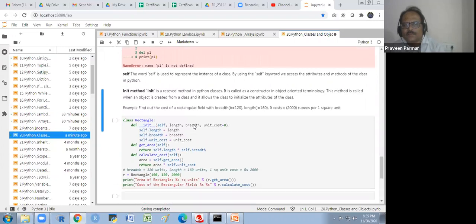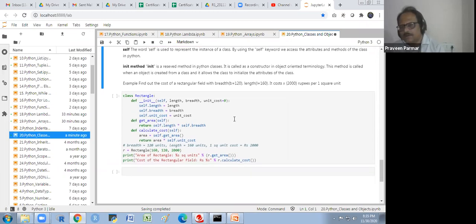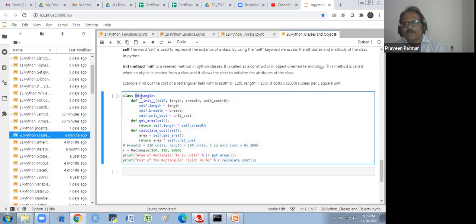So I explain this with a small example. Find out the cost of a rectangular field with breadth 120 and length 160. It costs 2000 rupees per 1 square unit. Okay. So I am making this so you could better understand. I have tried to explain with this example. I am taking the class Rectangle. First, I am defining the init method here: self, length, breadth, and unit cost. Unit cost I am writing here as 0 by default.